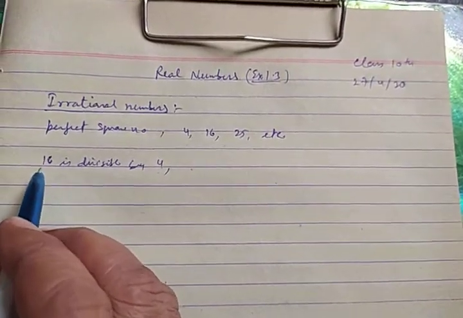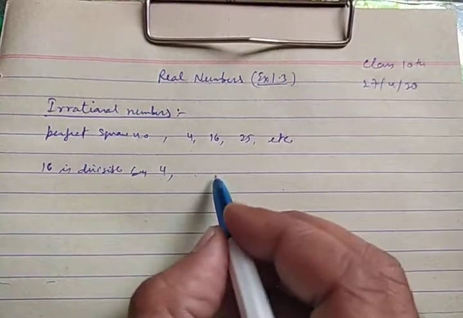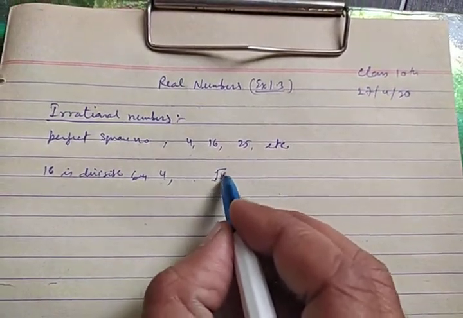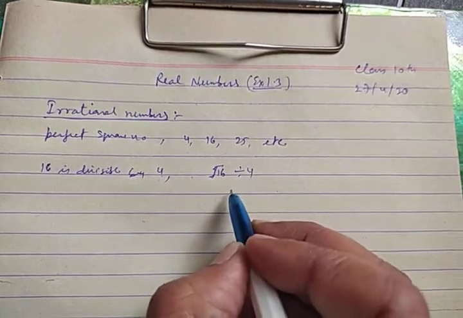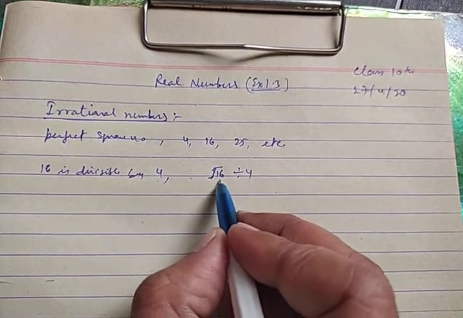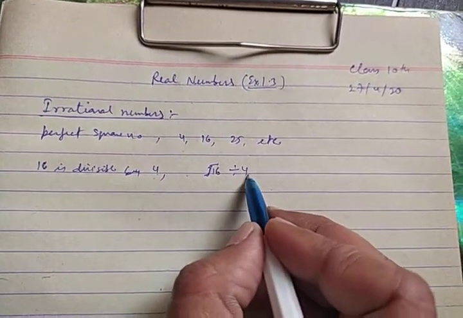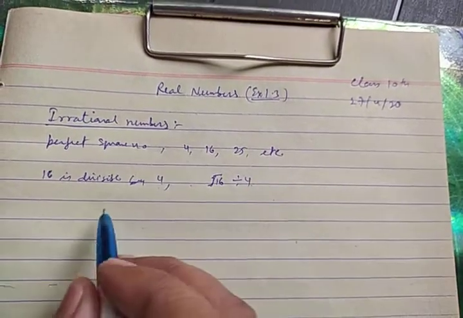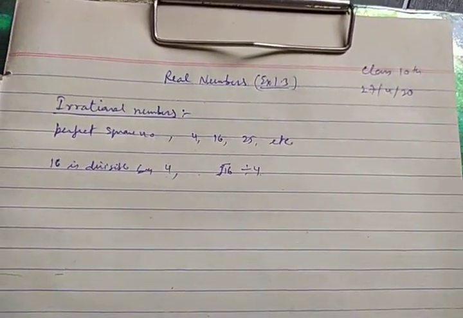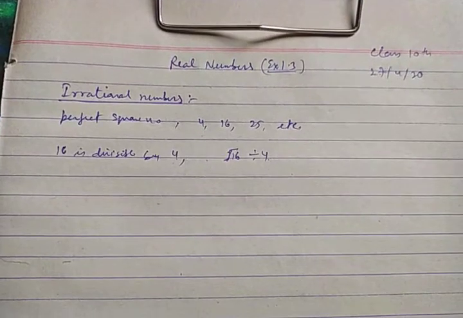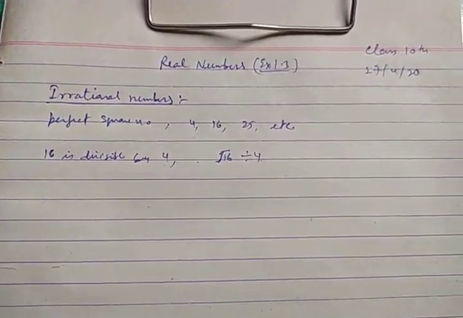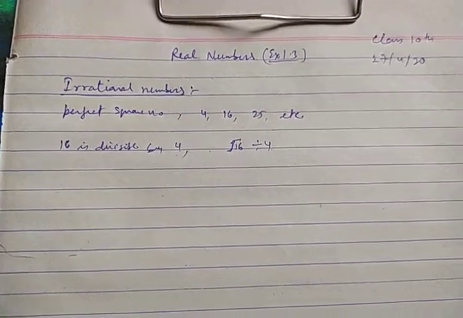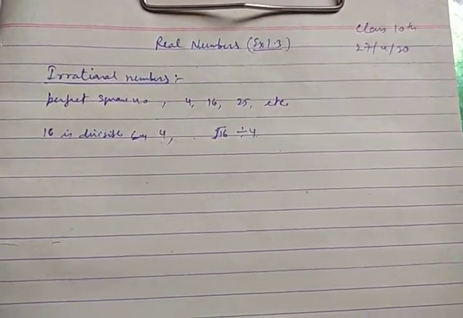Then the square root of 16, under root 16, will also be divisible by 4. Under root 16 is 4, and 4 is divisible by 4, so it is possible. The concept is that if any perfect square number is divisible by a certain number, then its square root will also be divisible.